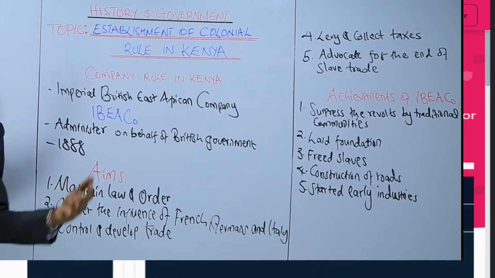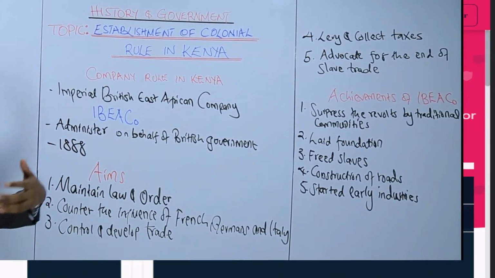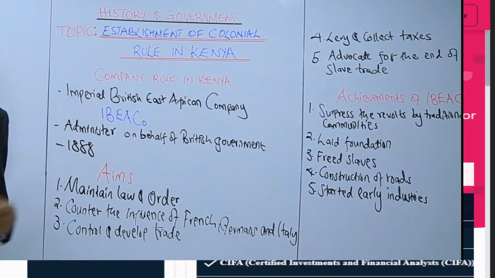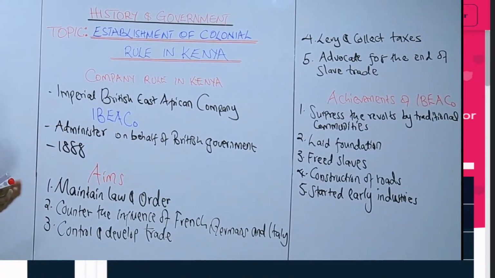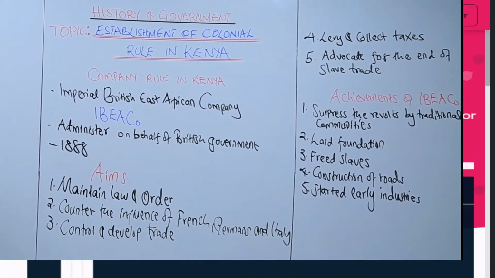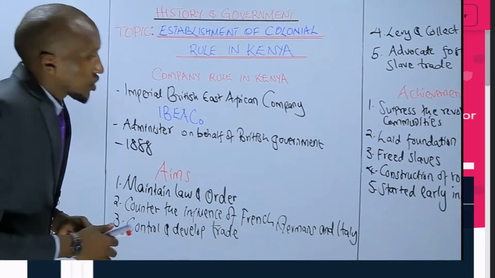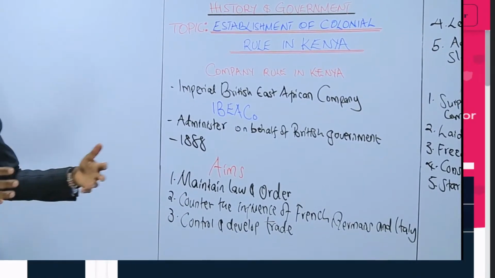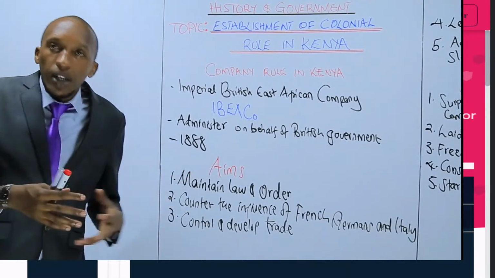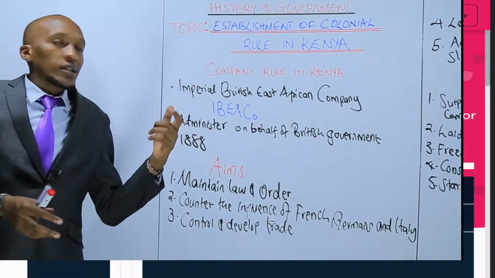It was effectively occupied and led by the company. So they made several forts or centers of administration. That is another impact made by the company.